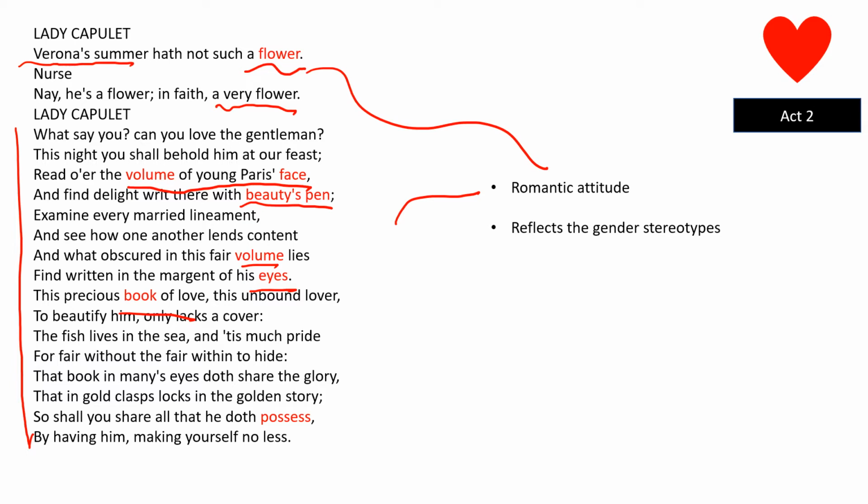That's what it is. But it also shows us this idea of the gender stereotypes in Elizabethan times, because yes, the man is supposed to be beautiful and supposed to be fantastic, but also if we have a look at this line here about what he possesses, there's a mercenary element, that the man is there to be the breadwinner, the person to have all the money and have all the stuff, and the woman is just there to look longingly and lovingly at the husband. So we can see some of the gender stereotypes that we would expect of the past and Elizabethan England.